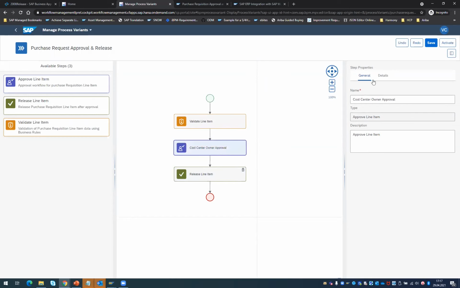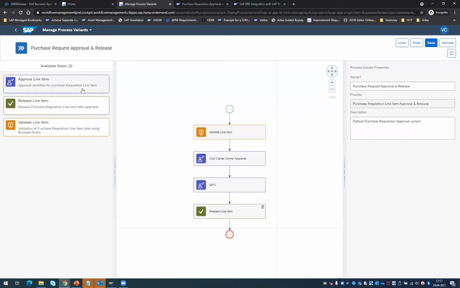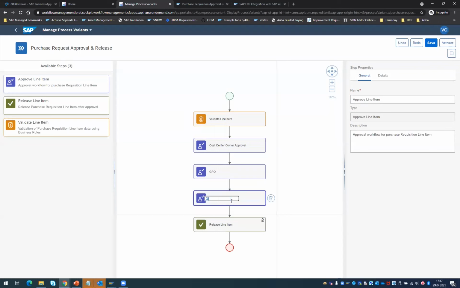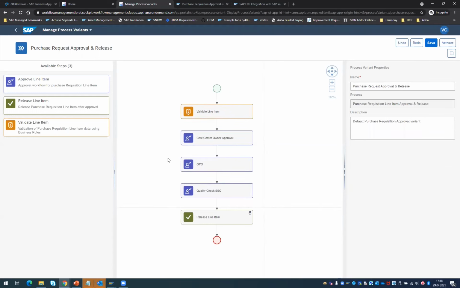And naturally you can define this, and then you say, okay, I also need an additional approval from my GPO, right? And depending on the value, you could also further configure, okay, maybe there is a quality check also required from the shared service center, right? So you can see now we are configuring a 3-step approval process for a certain kind of purchasing here.